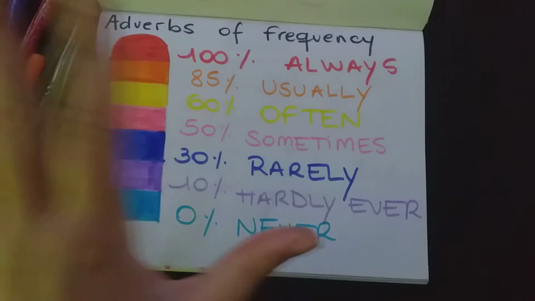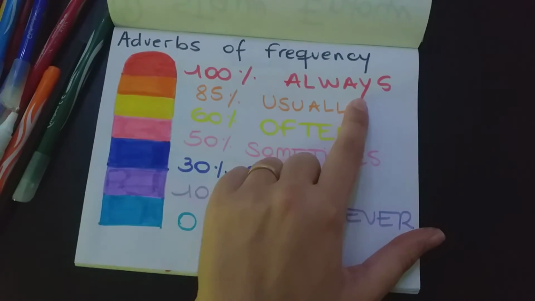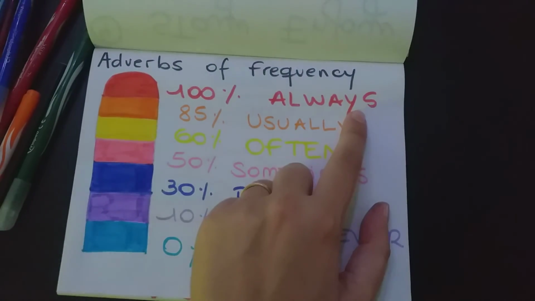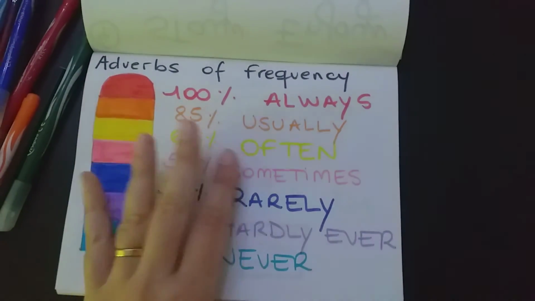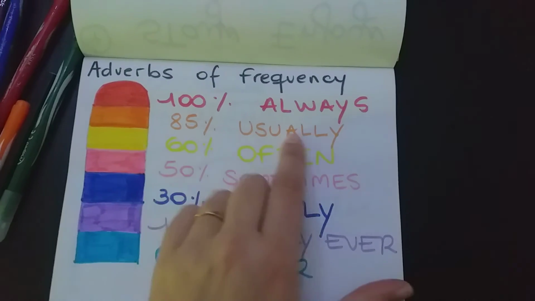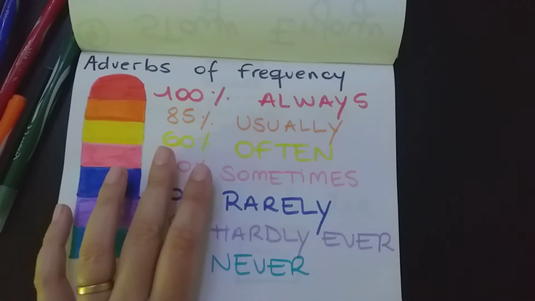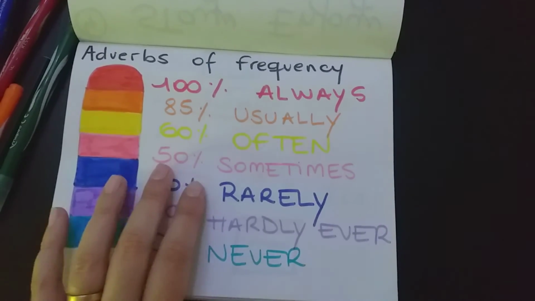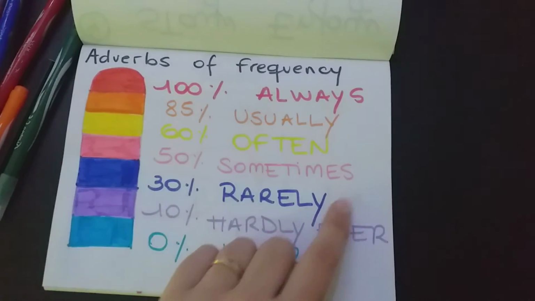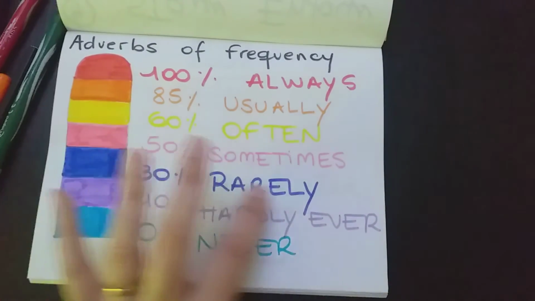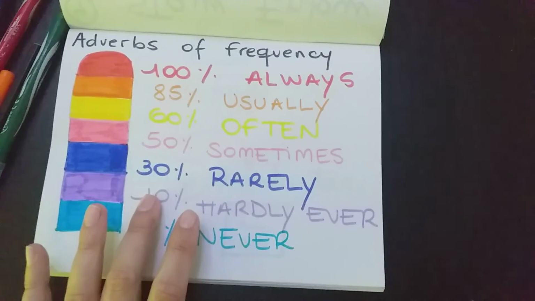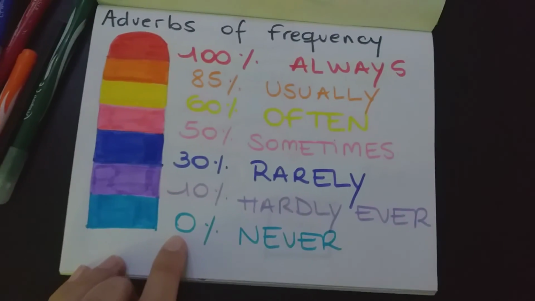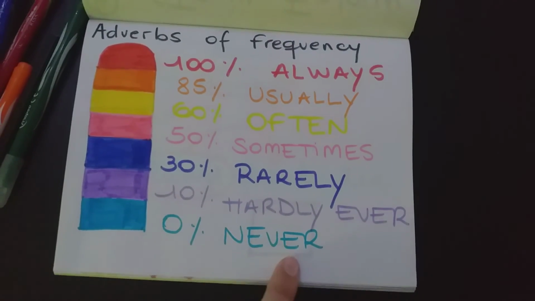This number is approximate. 85, 75% of the time, usually. 60% of the time, often. 50% of the times, sometimes. 30%, rarely. 10%, hardly ever. And look at this, 0%, never.